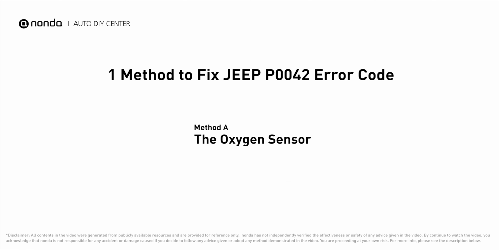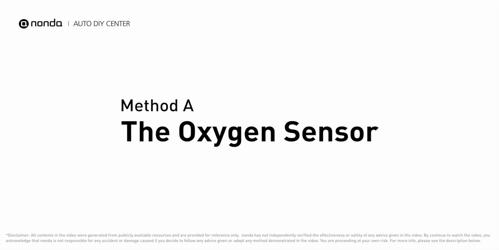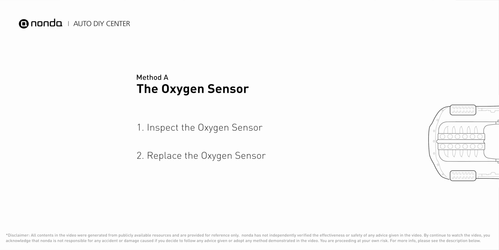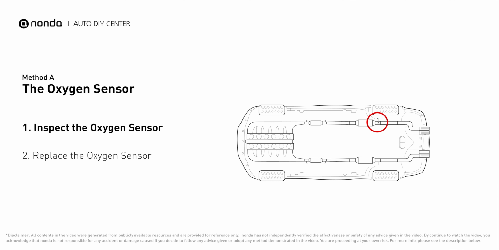Here is one of the most practical solutions to fix Jeep's P0042 error code. Method A, the oxygen sensor. This oxygen sensor is located right after the catalytic converter. Bank 1 is on the side with the cylinder number 1. Sensor number 3 is downstream of the last catalyst in the exhaust system.